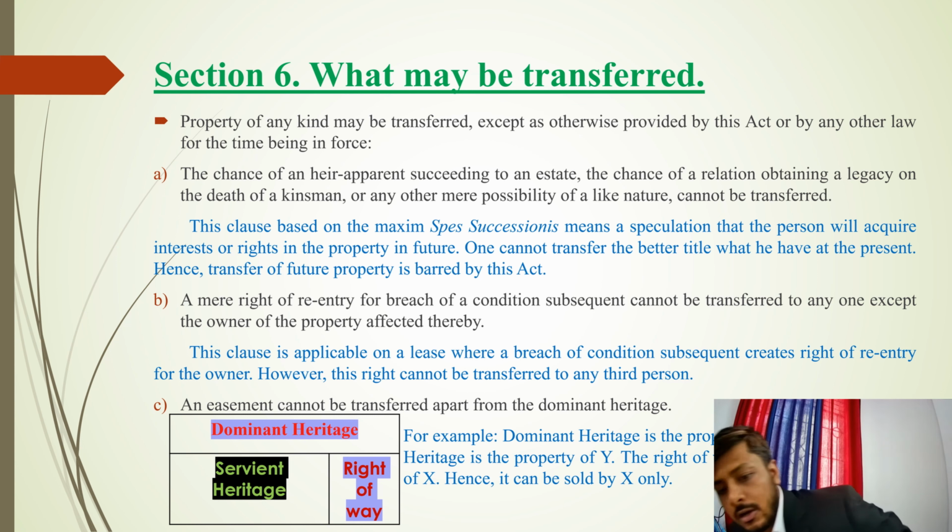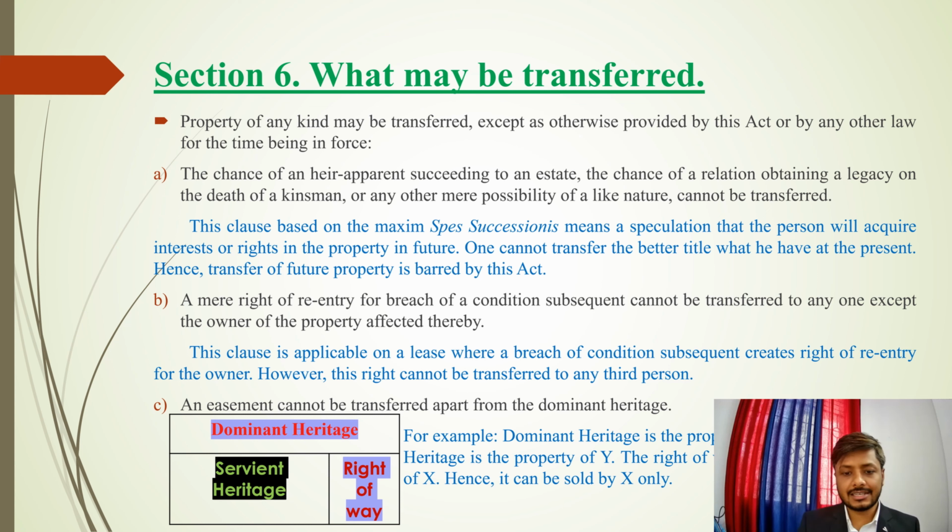So moving on to the second clause, that is clause B, a mere right of re-entry for breach of condition subsequent cannot be transferred to anyone except to the owner of the property affected thereby. That is, if a condition subsequent is breached, it doesn't create a right to re-entry for any third person, but it creates a right of re-entry for the owner.